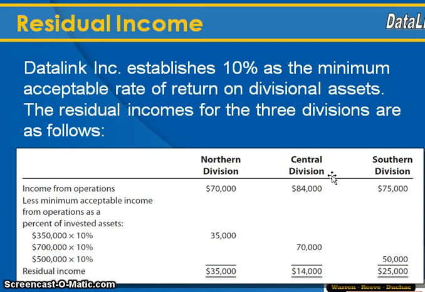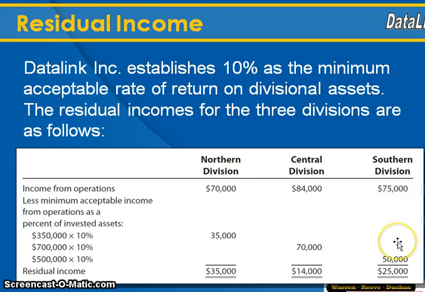All right, central division, your income from operations is 84,000. You expected to have a 10% return on the $700,000 in assets that you have. This is the assets that we looked at a few slides ago. So we expected at least to earn 10% on those assets, meaning our residual income, because we made 84, we expected at least 70, so the extra income we made was 14,000.